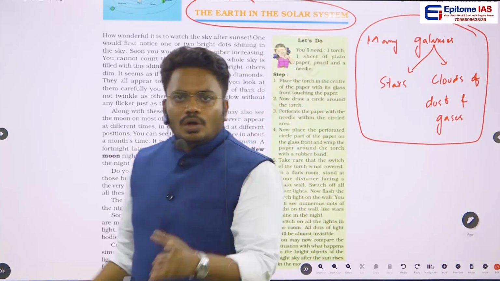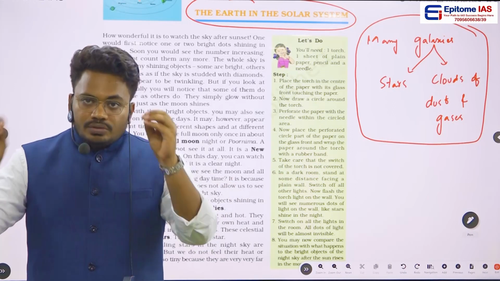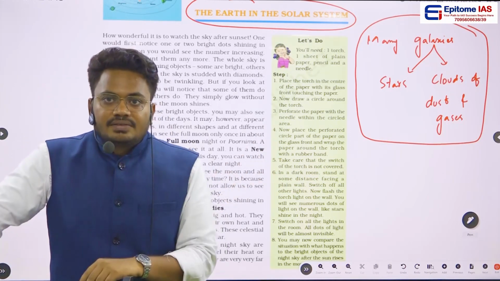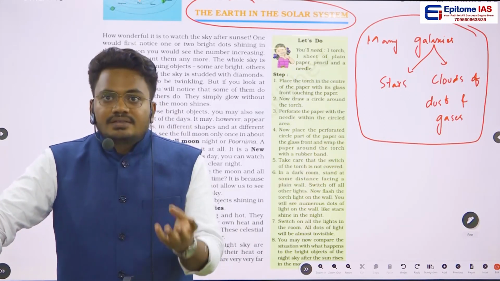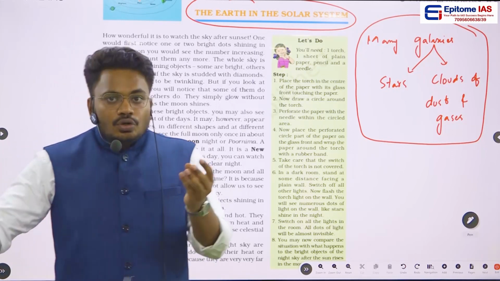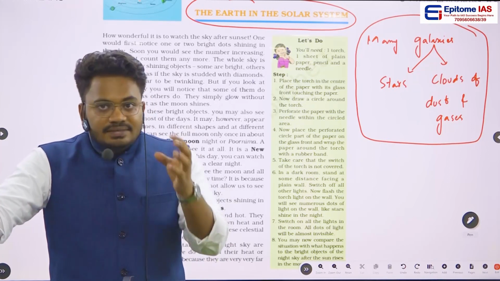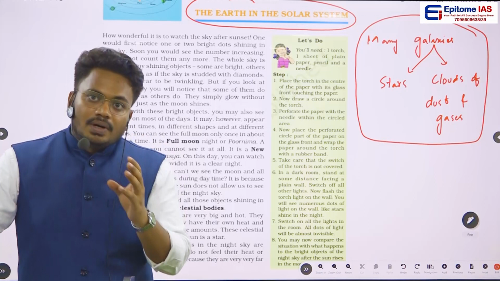The point here is that I want to tell you that our earth belongs to the Milky Way galaxy. There are n number of galaxies in the universe, but our earth and our solar system belong to the Milky Way galaxy. Now coming back to this chapter, I summarized some important keywords, and through these keywords we are going to learn this chapter.